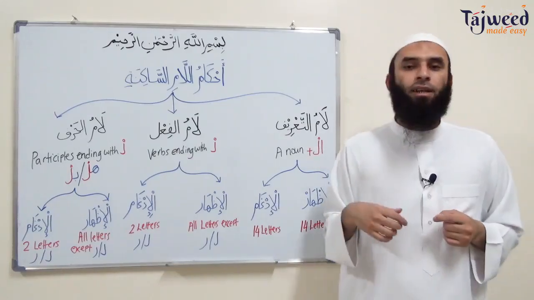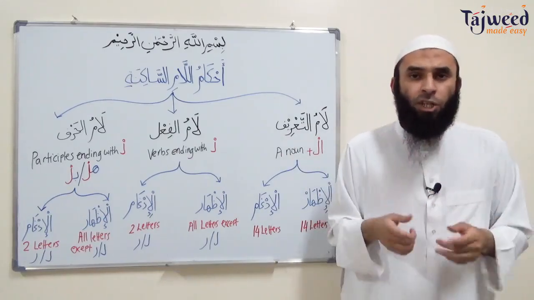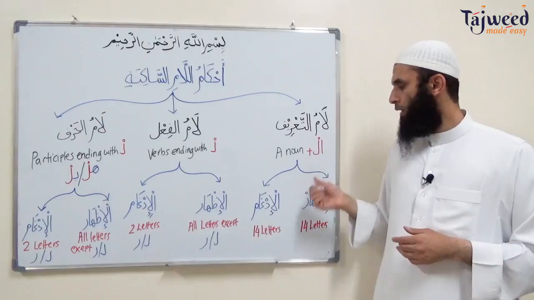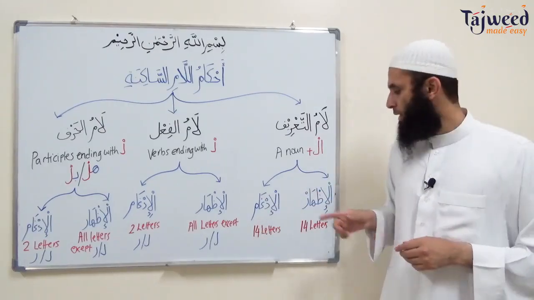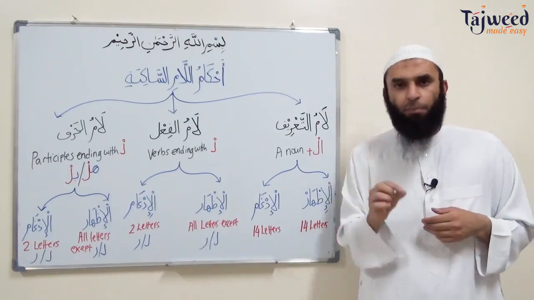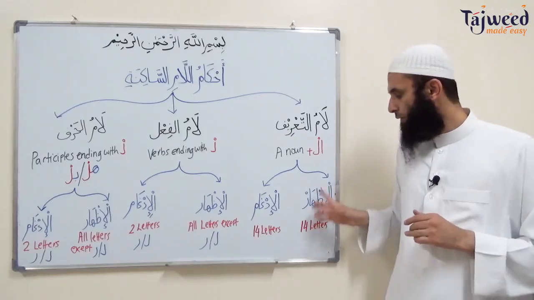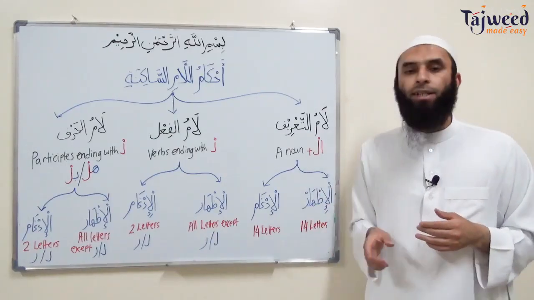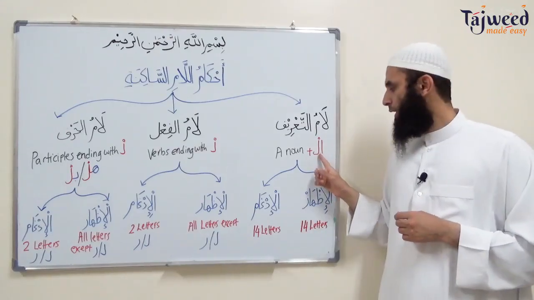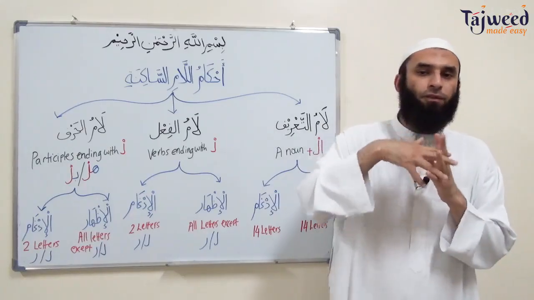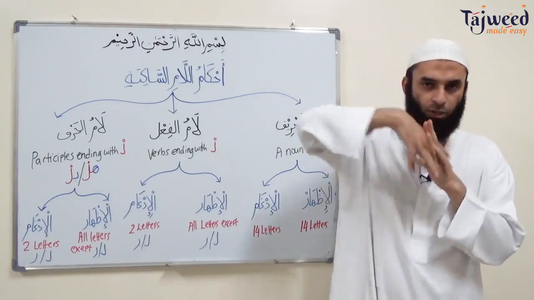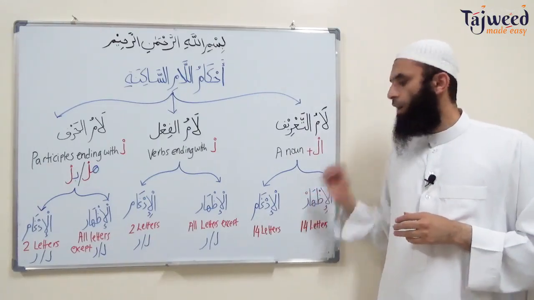Now when we have a Laam Saakinah with the noun, its pronunciation will be of two types depending which letters. 14 of the letters will have an idhar effect with the noun. The other 14 will have an idgham effect. What does this mean? Idhar just means to make this lam clear. We're going to write this lam and also pronounce it clearly. The other 14 letters, the lam is going to be written on the word, but it's not going to be pronounced. This Laam Saakinah is going to join the beginning of that noun. So depending on which letters, the lam would have merged onto those 14 letters. So two categories, al-idhar and al-idgham.